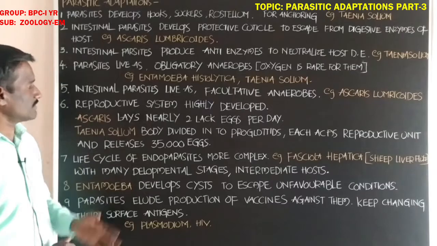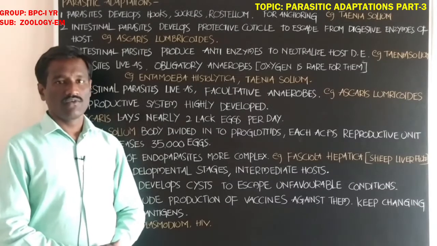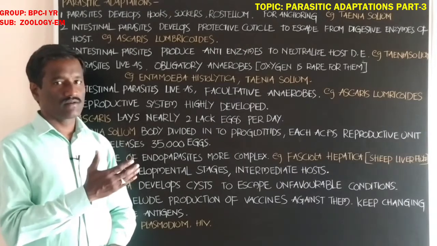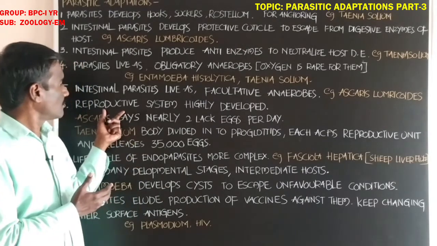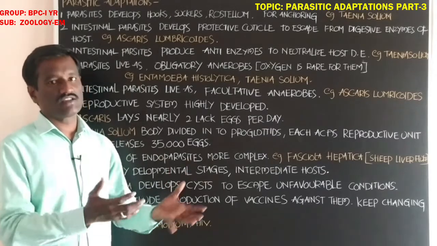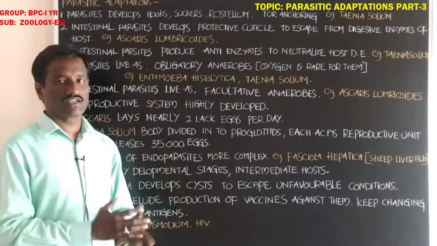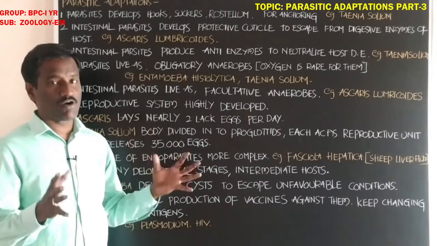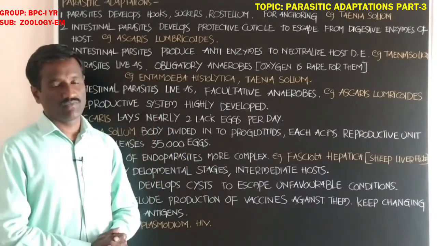Next students, the sixth one: when you compare the reproductive system with the morphological and anatomical structure of the body, the reproductive system is highly developed in these parasites.